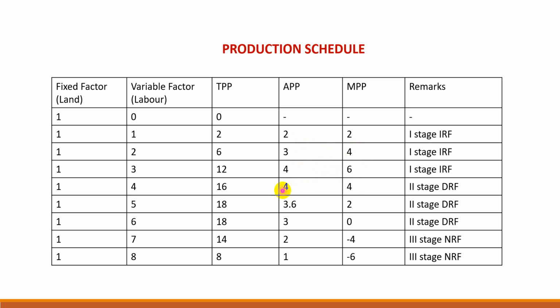And this is the maximum point of APP, at 4 units of employment of labor, and the value is 4, and you find the same value for MPP. That means at the maximum of APP, MPP is equal to APP. Then thereafter APP decreases, and you see the value of MPP is less than APP. That means when APP decreases, MPP is less than APP. These are the three important relationships between APP and MPP.